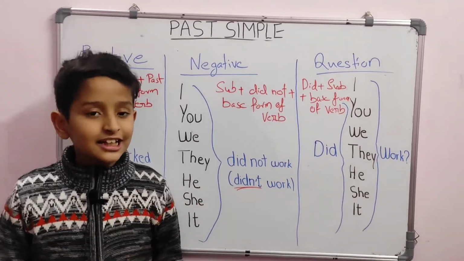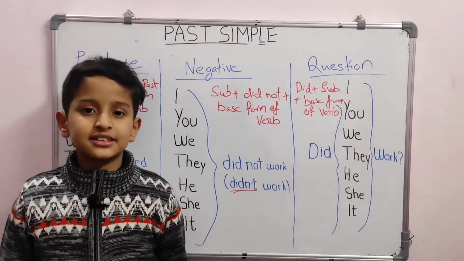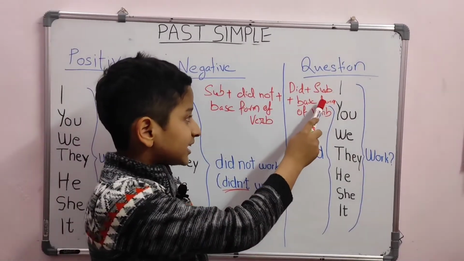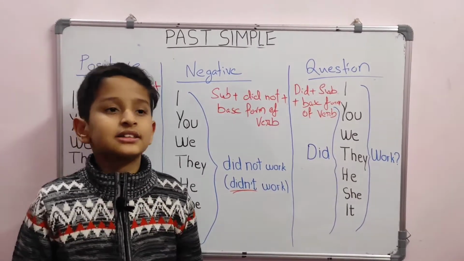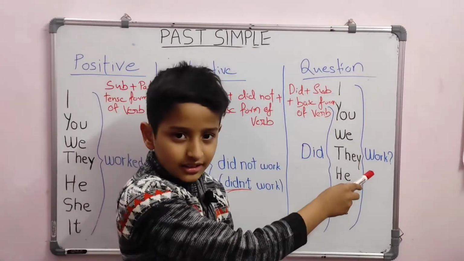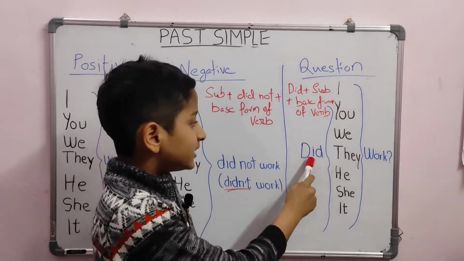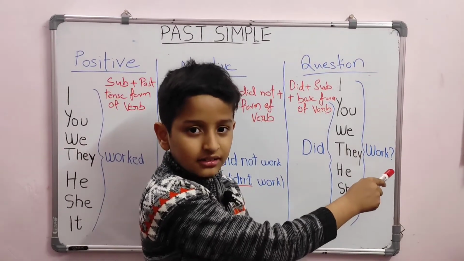In question sentences, we also have to use the helping verb, but the order changes. The structure is did plus subject and the base form of the verb. Let us see some examples. Did I work? Did you work? Did we work? Did they work?